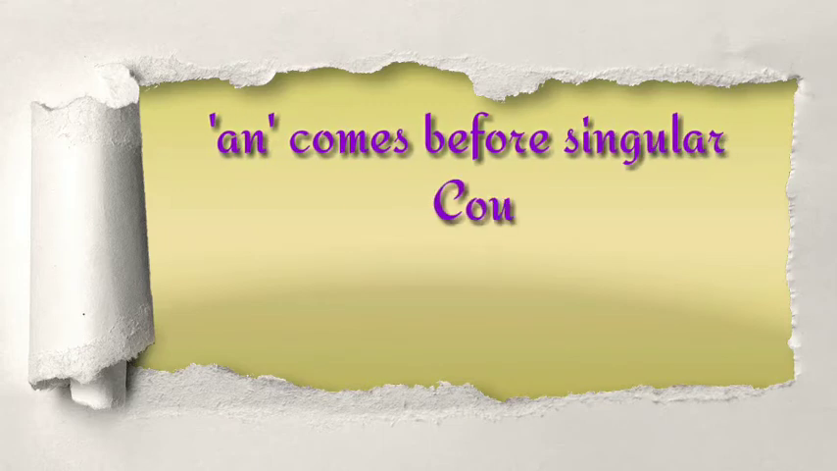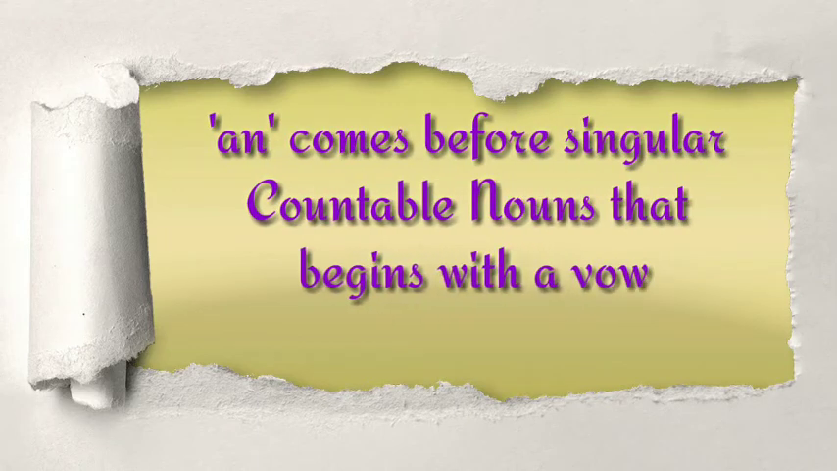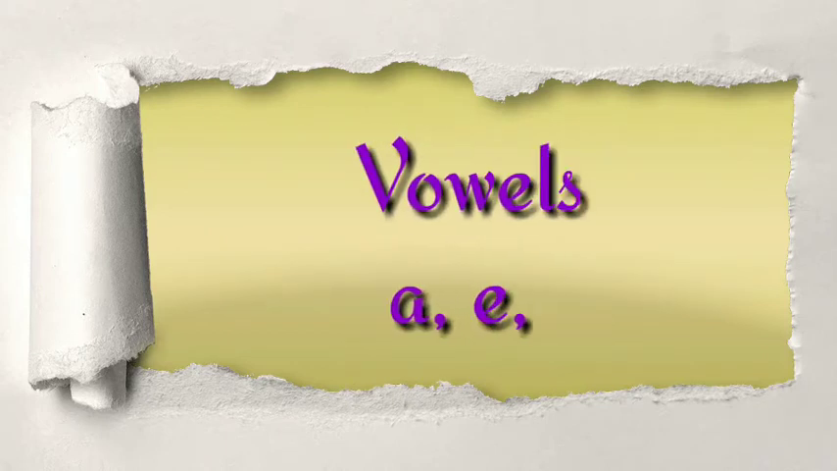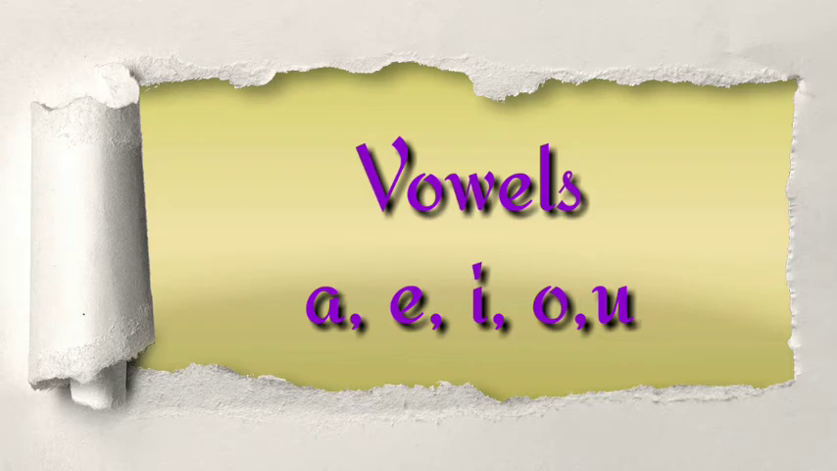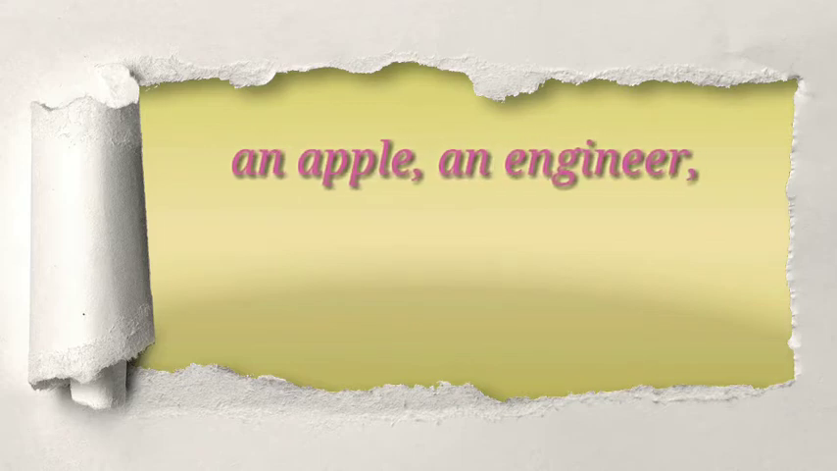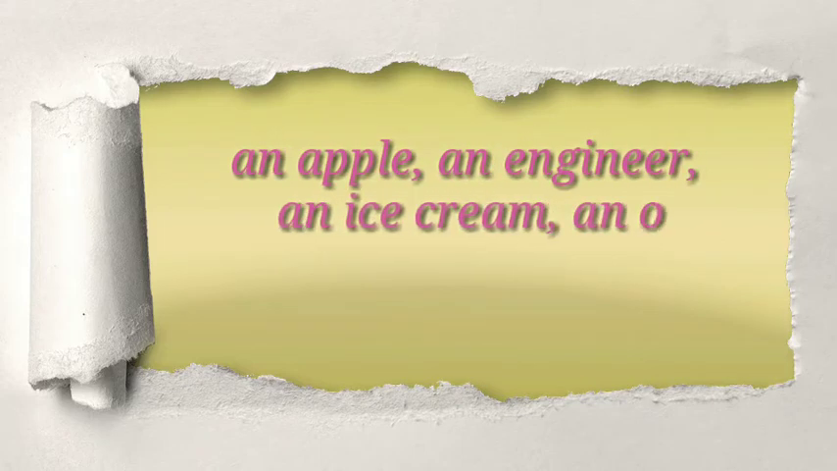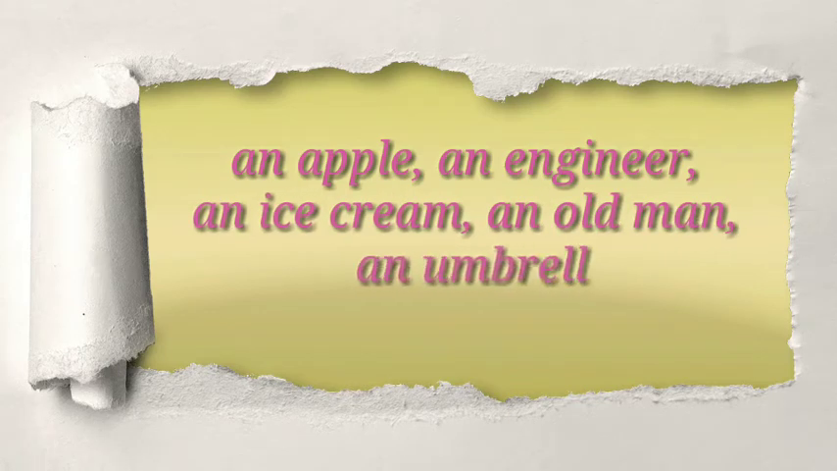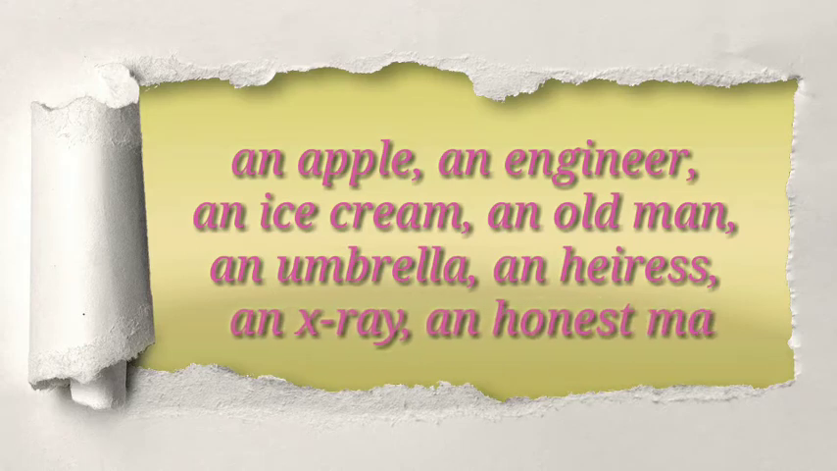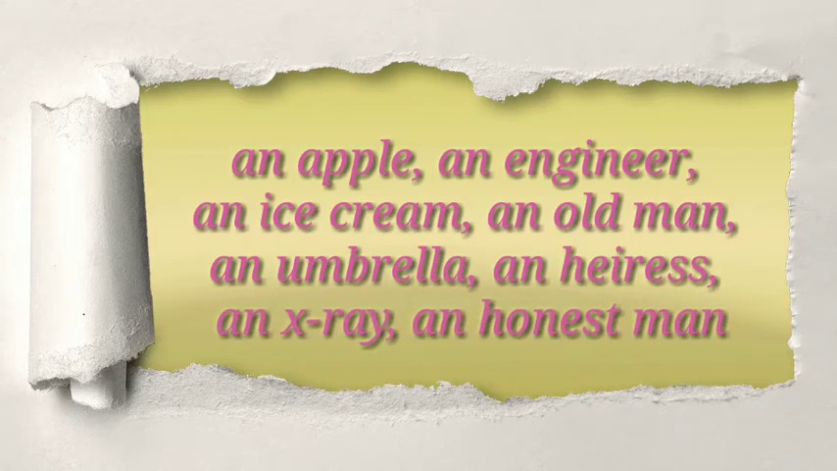Let's now see the next rule. An comes before singular countable nouns that begin with a vowel sound or a mute H. Students, you already know what the vowels are, right? They are A, E, I, O, U. Let's now see a few examples. An apple, an engineer, an ice cream, an old man, an umbrella, an heiress, an X-ray, an honest man.